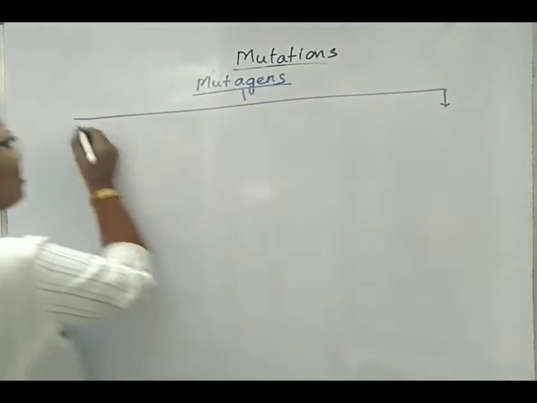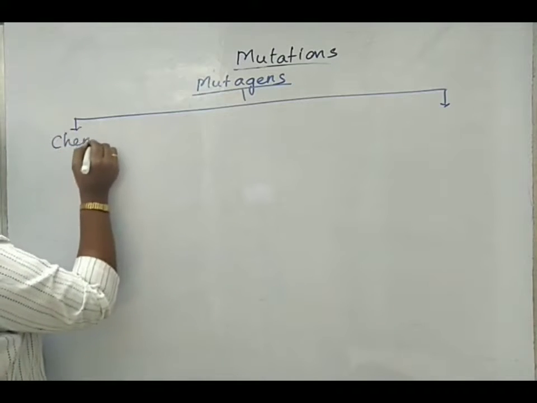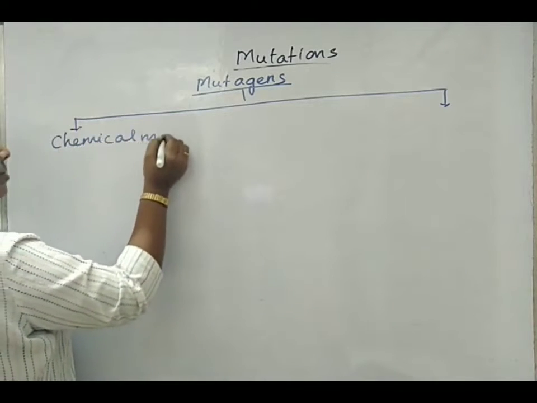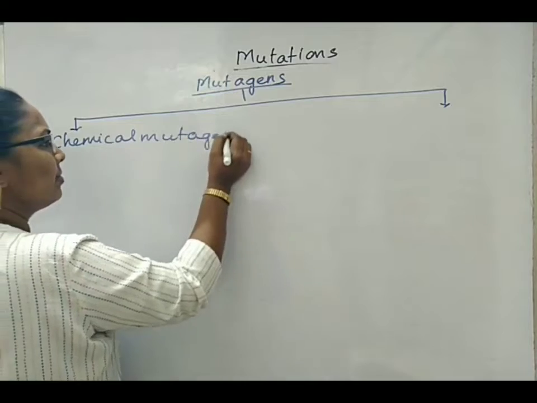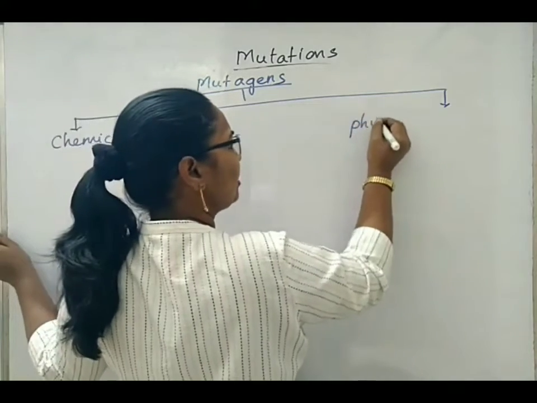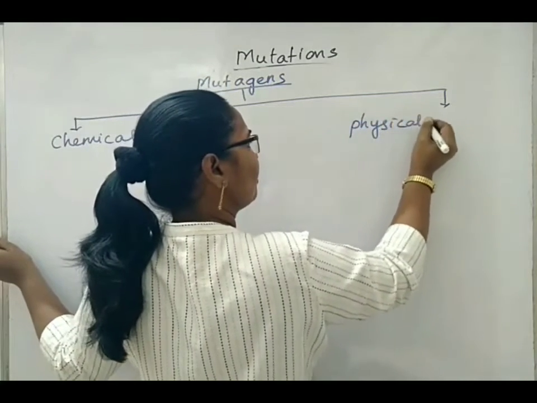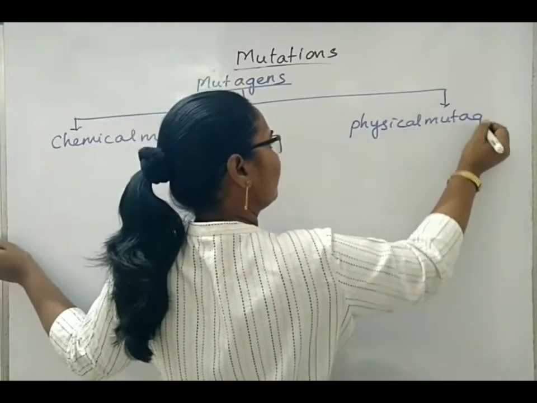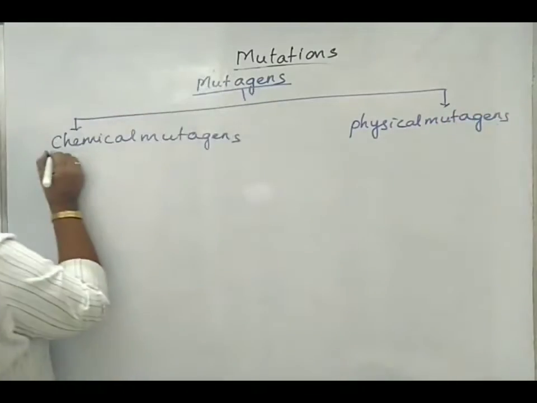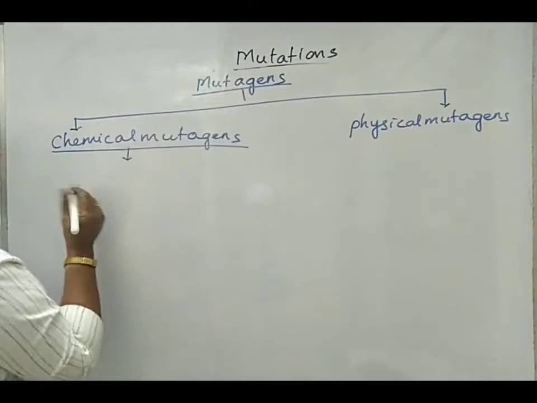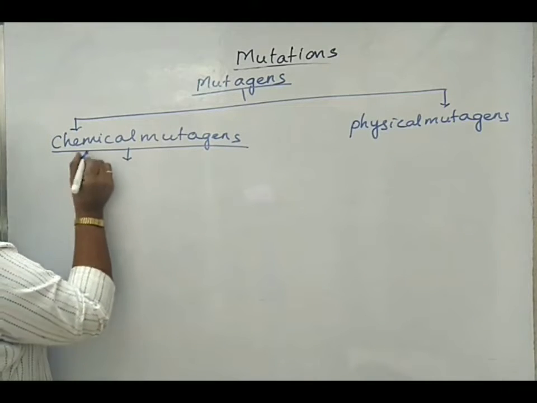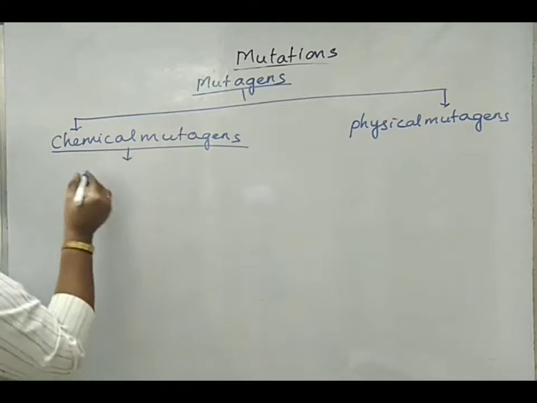Mutagens are of two types. One is chemical mutagens, the other is physical mutagens. Now, chemical mutagens are nothing but chemicals.